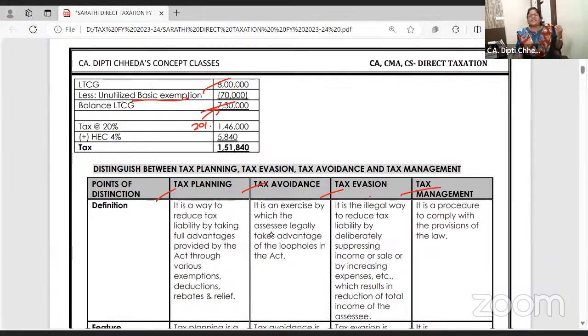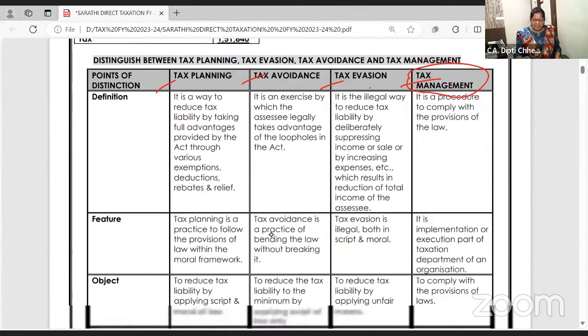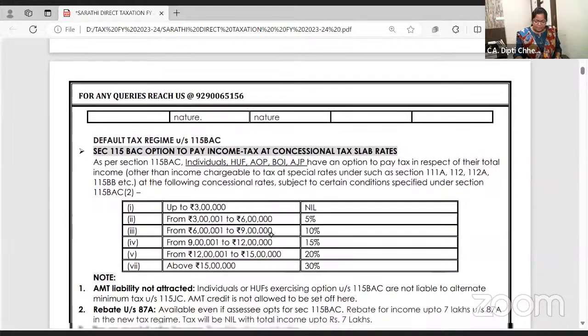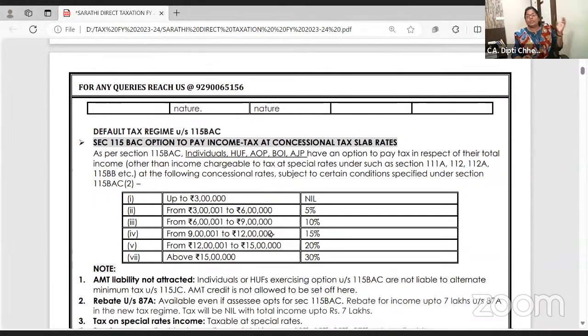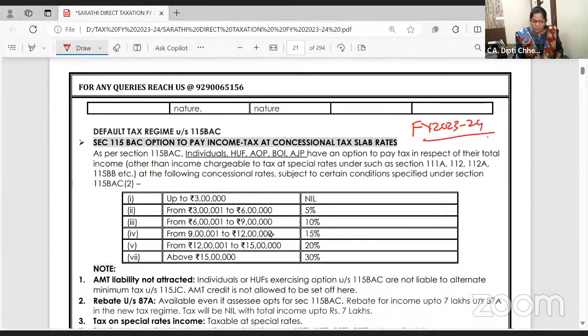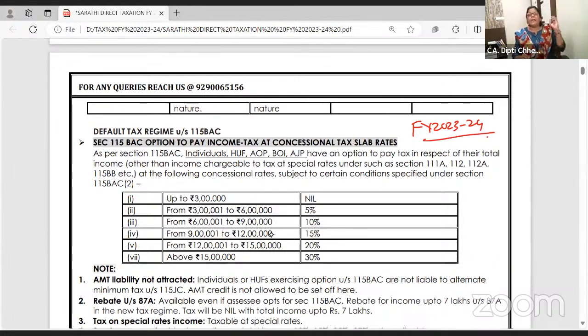And last is tax management. You have to manage your tax, pay the advance tax in 4 installments, file your return on time, pay the TDS, TCS by the 7th of the next month. So you help in the administration of the tax, that is tax management. Okay. Now I'm going to the default tax regime. Till last year, this was a choice. From financial year 23-24, this has been made mandatory.